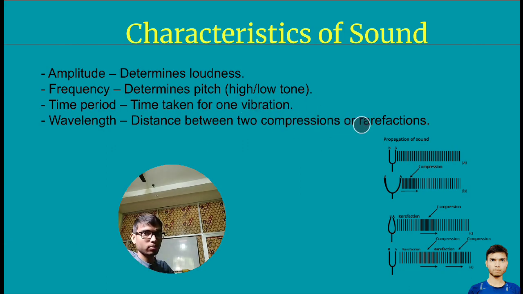If the frequency is more, pitch will be more. If the frequency is less, then pitch will be less. Time period is the time taken for one vibration, how much time was taken for just one wavelength. Wavelength is the distance between two compressions or two rarefactions. Clear?